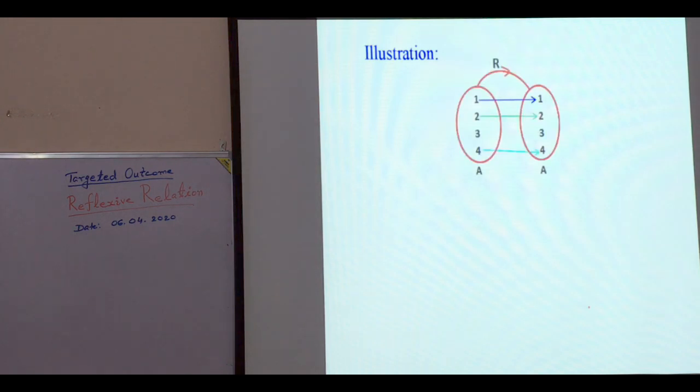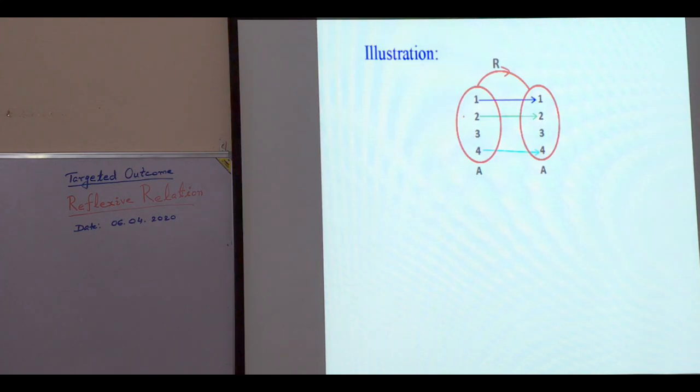See, R is a relation on A. Now the question arises whether this relation on A is reflexive or not. Recall our definition. A relation R on a given set will be reflexive if each element of A is related with itself.